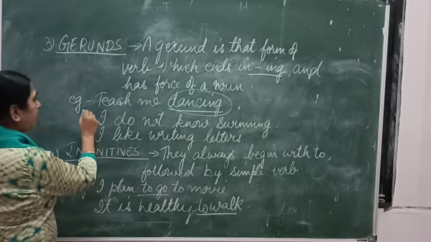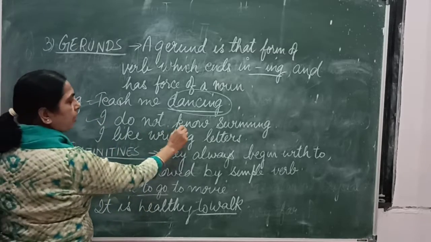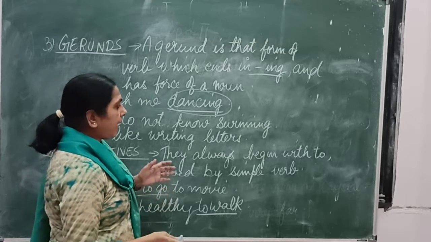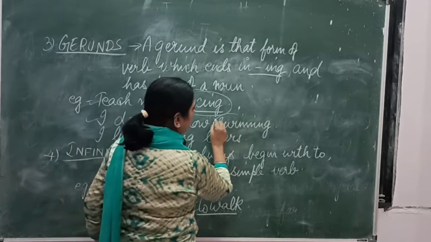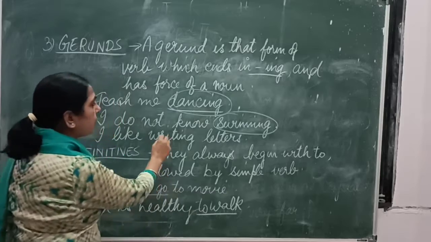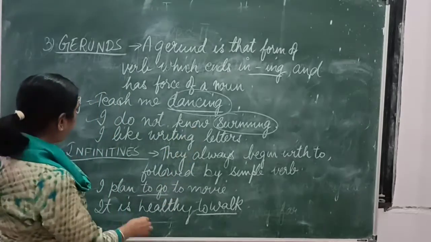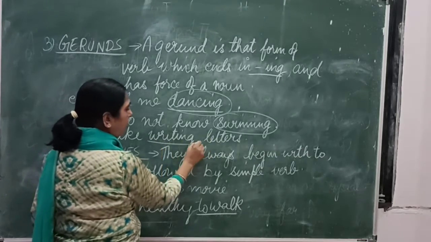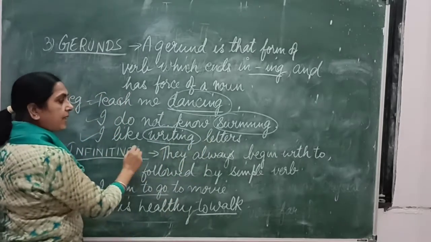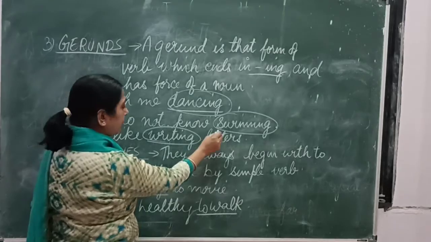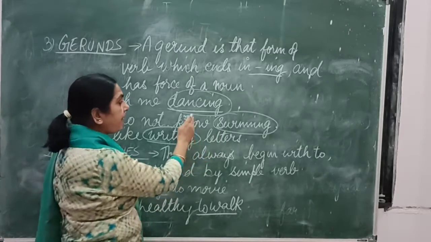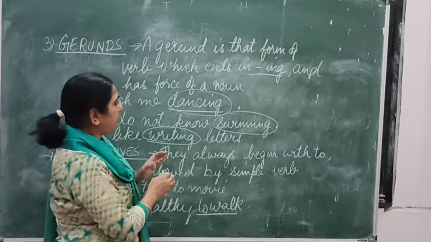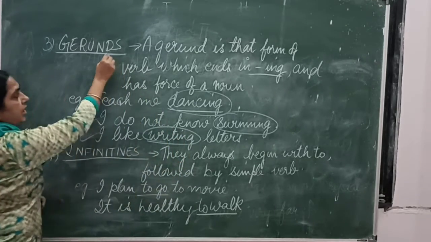Right? The second example: I do not know swimming. Swim is the first form of the verb and ing is added to it. So it's a gerund. Next is, I like writing letters. The ing form of the verb. So when a verb is expressed in the ing form and gives the force of a noun, then it is called a gerund.